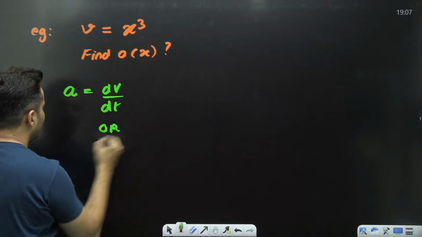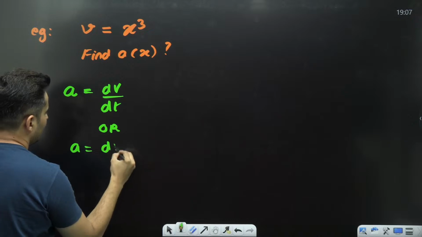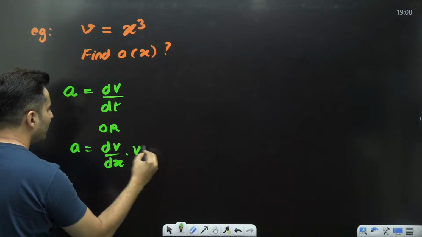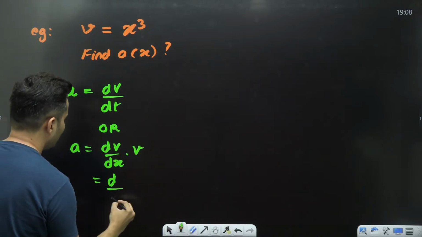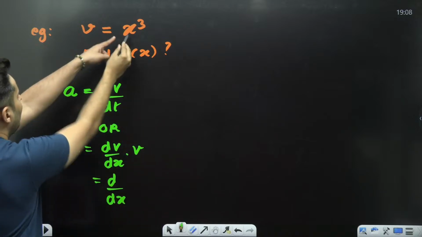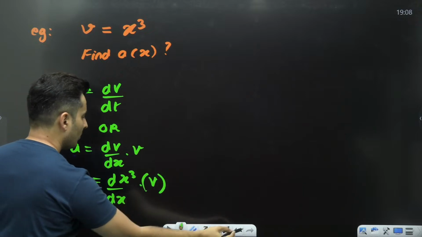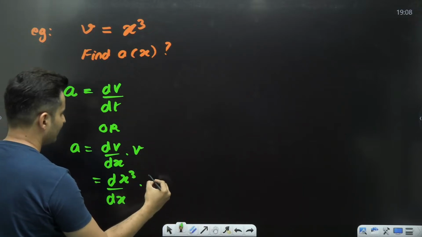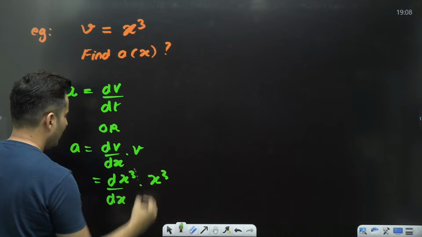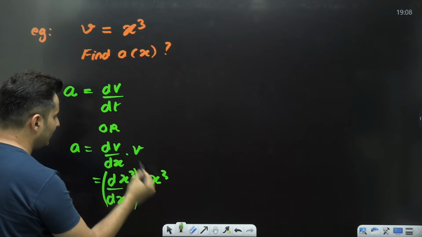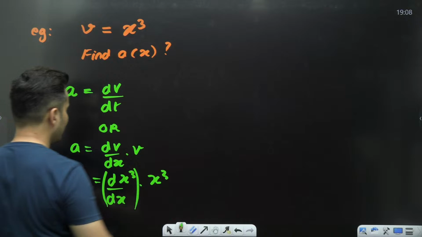So instead, I can use dv by dx into v. Instead of v, I will put x cube in the derivative, and this other v is also x cube.